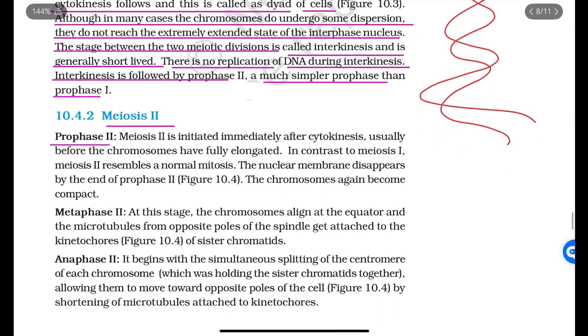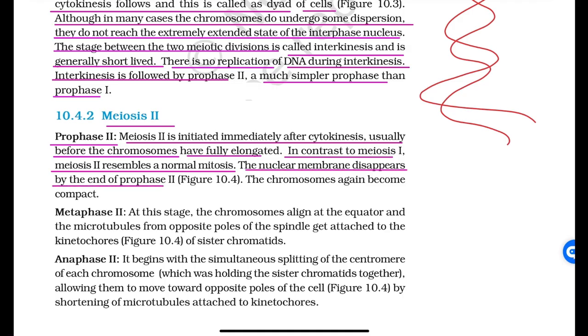Meiosis second. Prophase second. Meiosis second is initiated immediately after cytokinesis, usually before the chromosomes are fully elongated. In contrast to meiosis first, meiosis second resembles a normal mitosis. The nuclear membrane disappears by the end of prophase second. The chromosomes again become compact.